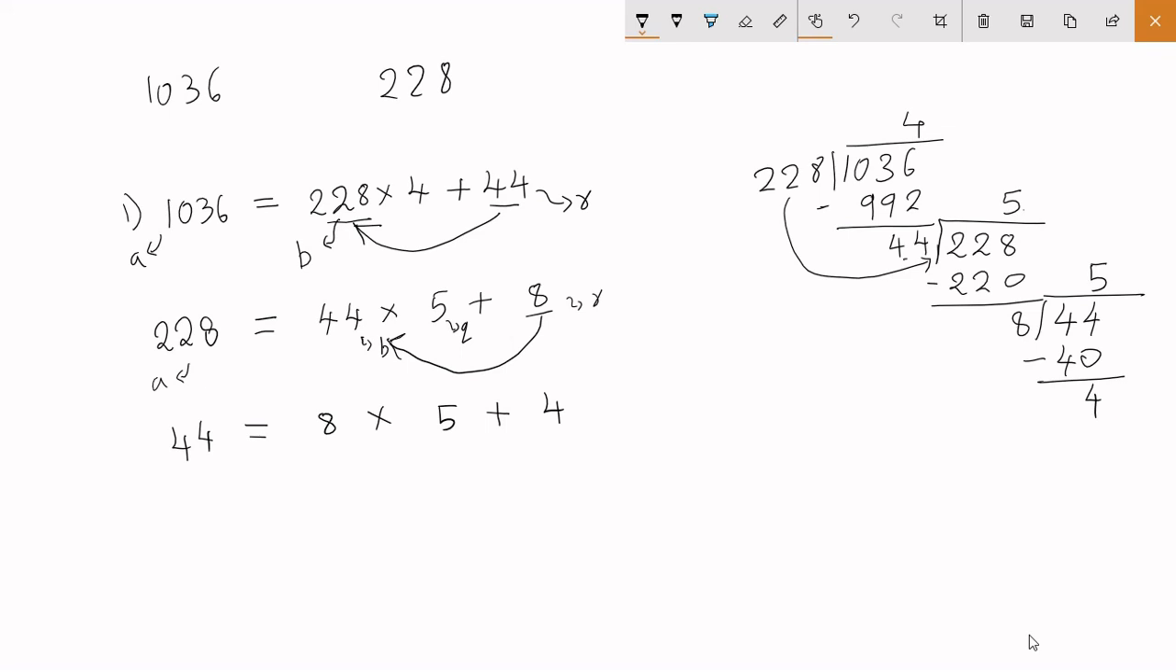Now just observe, the remainder is 0. And as I've mentioned before, when the remainder is 0, the divisor, not the quotient, the divisor, which is 4 in this case, is what I want. It's the HCF. There you have it. The HCF of 1036 and 228 happens to be 4.